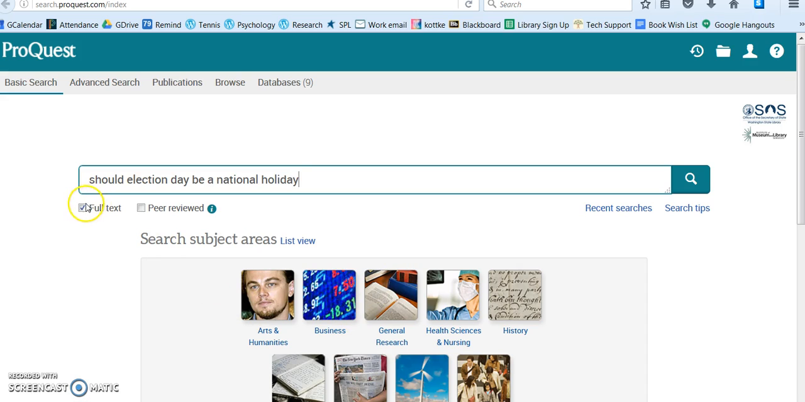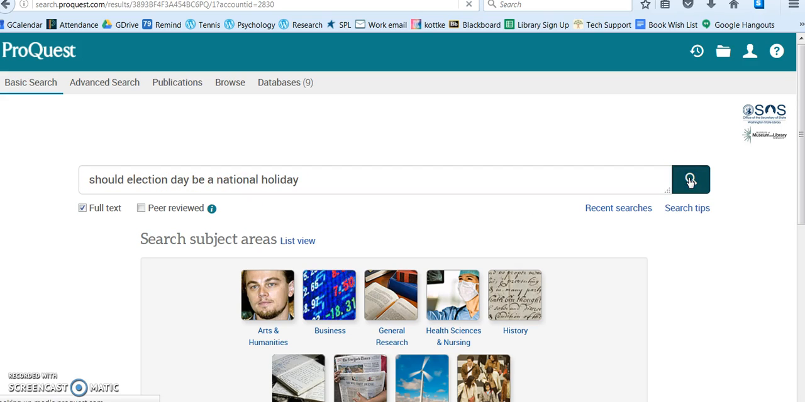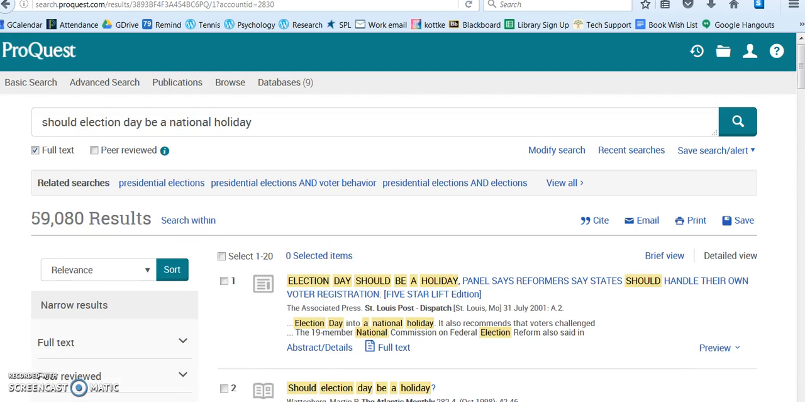And I would recommend always clicking full text. If you don't click full text, you'll get really cool articles that you can't get access to. This will ensure that every search that comes up will be one that you can get a full text. So we click that and we get 59,000 results.